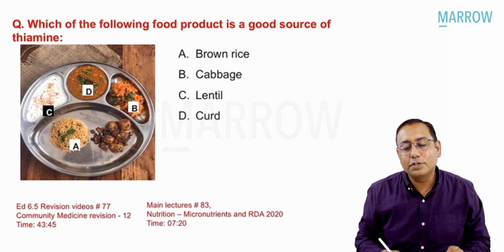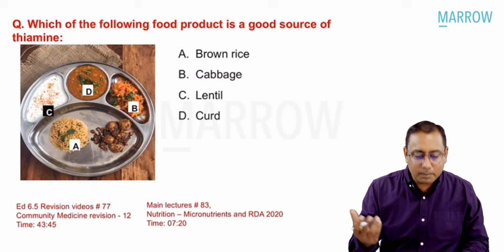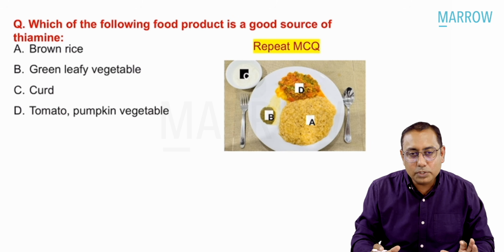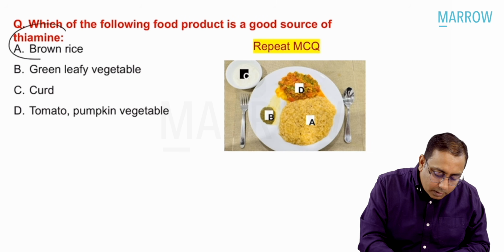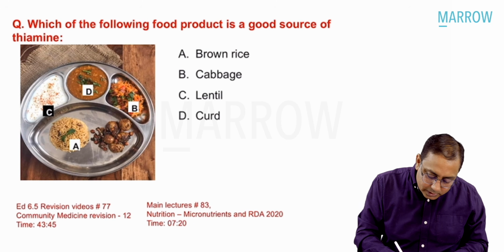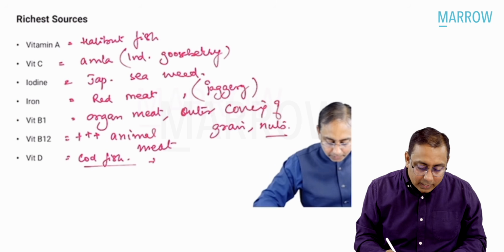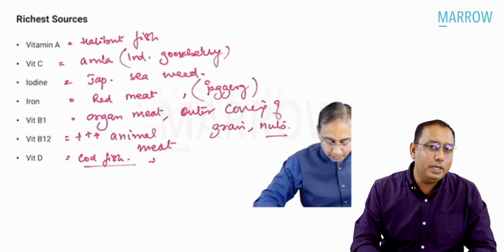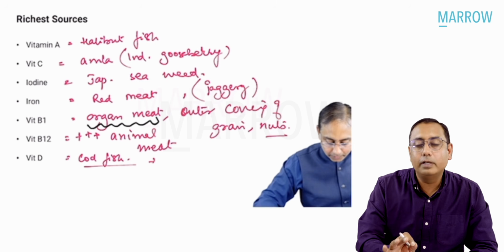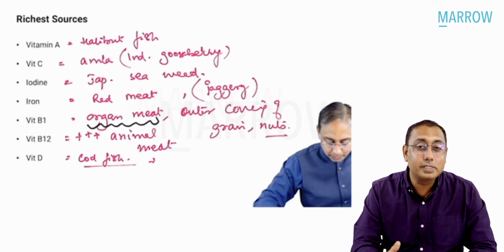Coming over to the next one: which of the following food products is a good source of thiamine? I don't know exactly what the MCQ was, but the main funda is that the question was about thiamine. What is a good source of thiamine? Beta, we have already discussed in our main lecture number 83 the rich sources of vitamin B1, that is thiamine. The richest source is organ meat: liver, spleen, organ meat of animals.